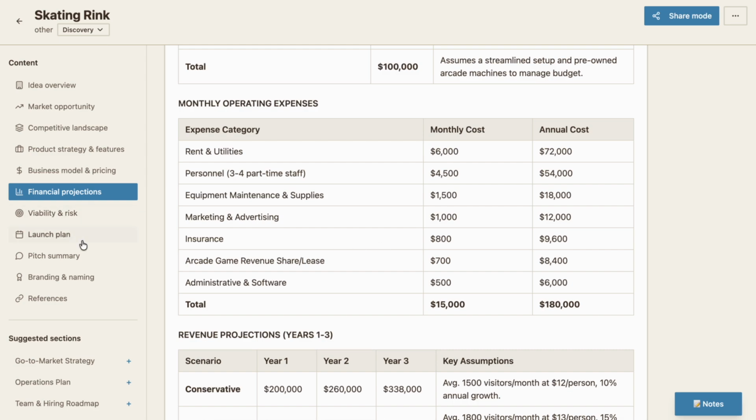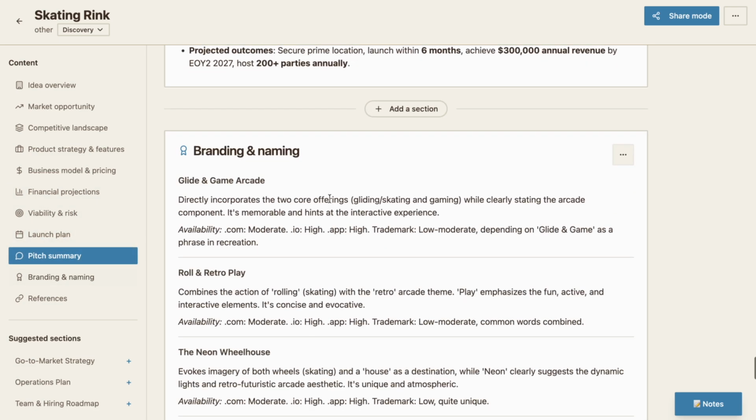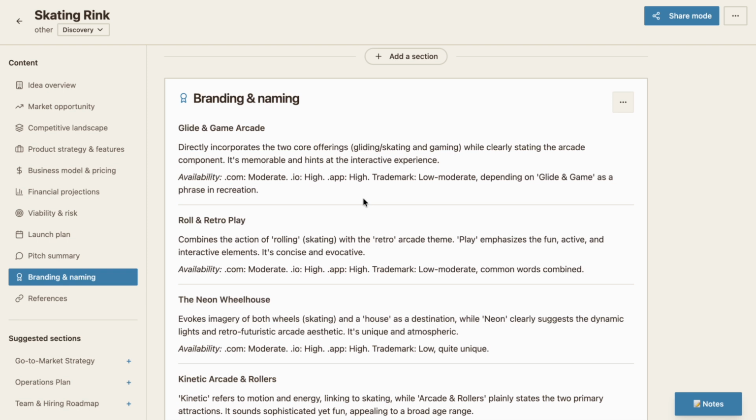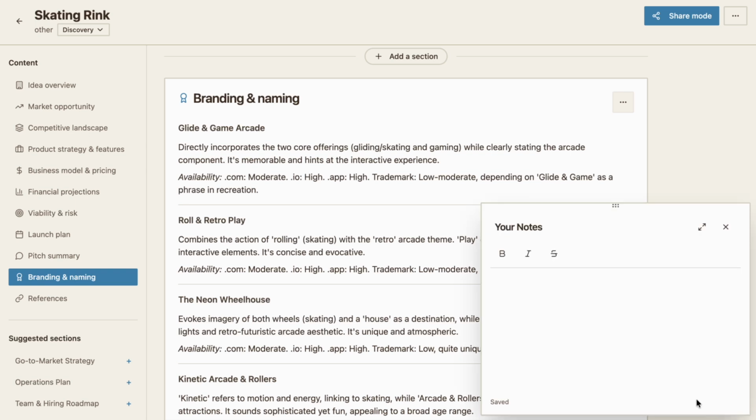You can review more information below, including things like branding and naming ideas, or generate your own sections. You might even choose to refine a section if you don't like the content or delete it entirely. Along the way, you can be taking notes while you're researching, and your notes save in real time.